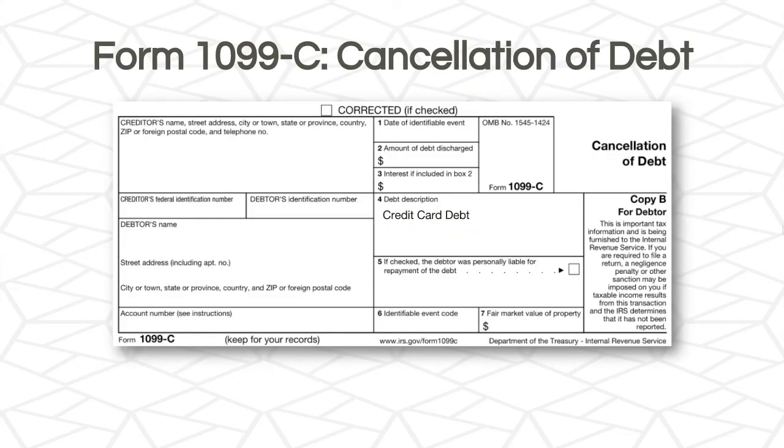Here's a Form 1099-C. In box 2, you'll see the amount of debt discharged. In box 4, you'll see a debt description. So anytime you have a Form 1099-C, you want to first look at box 4 to see what the debt description is and to see if this is a kind of debt that is in scope for VITA. So here we see it says credit card debt, and we know we can most likely proceed, but there's still a few other conditions that we need to check first. In box 5, it says, if checked, the debtor was personally liable for repayment of the debt.